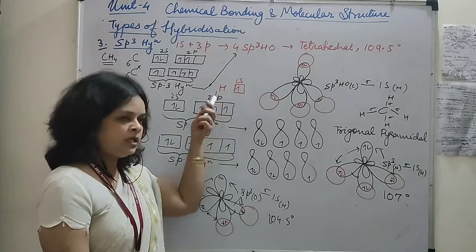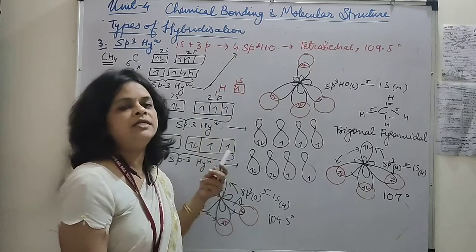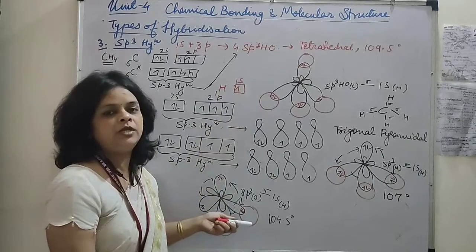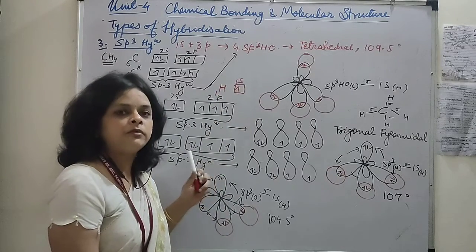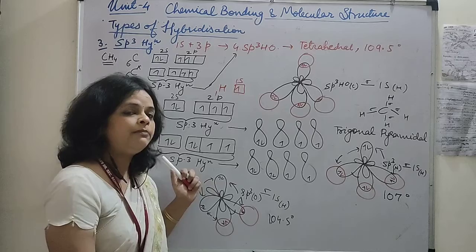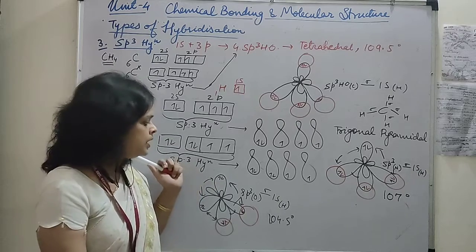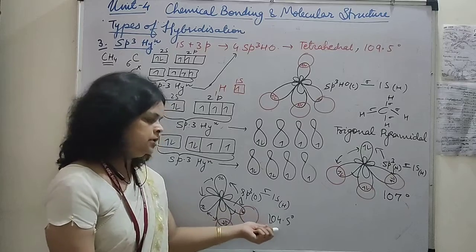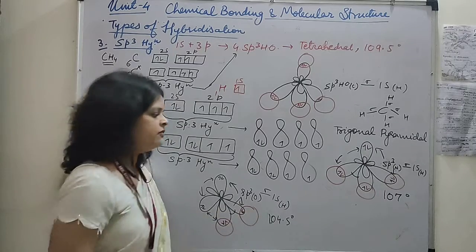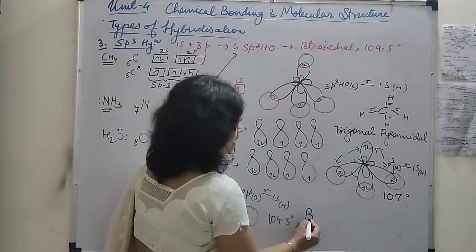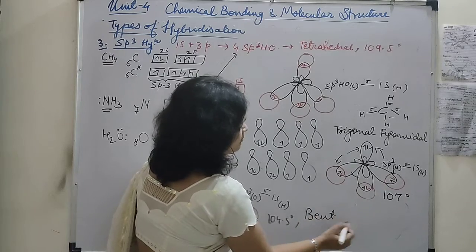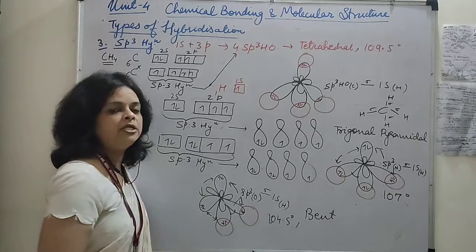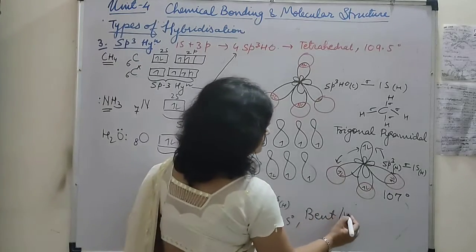Because students, many a times it has been asked why the bond angle is different in these three cases, though all three of them are having the same type of hybridization, that is sp3 hybridization. So here the angle is reduced to 104.5, and the shape is bent shape. बैंड बोल दो या फिर आप बोल दो V शेप. देखो यहाँ पे जो शेप बन रहा है इसका, this is the bent shape or the V shape.